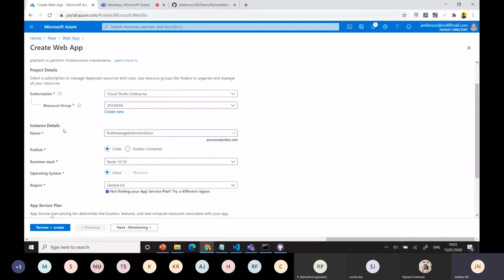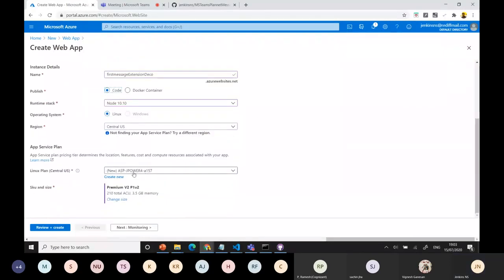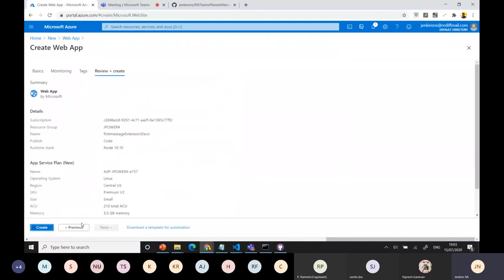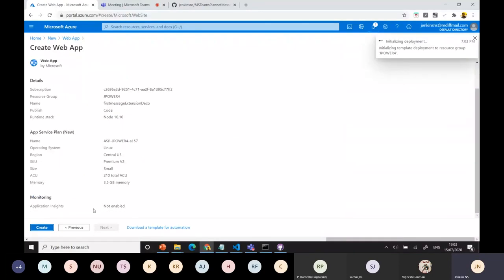Just leave it. Windows is not selecting. We can use this one, the premium version or whatever, based on your process speed and application expectation, everything. You can create the Azure websites. Just review it and create it.